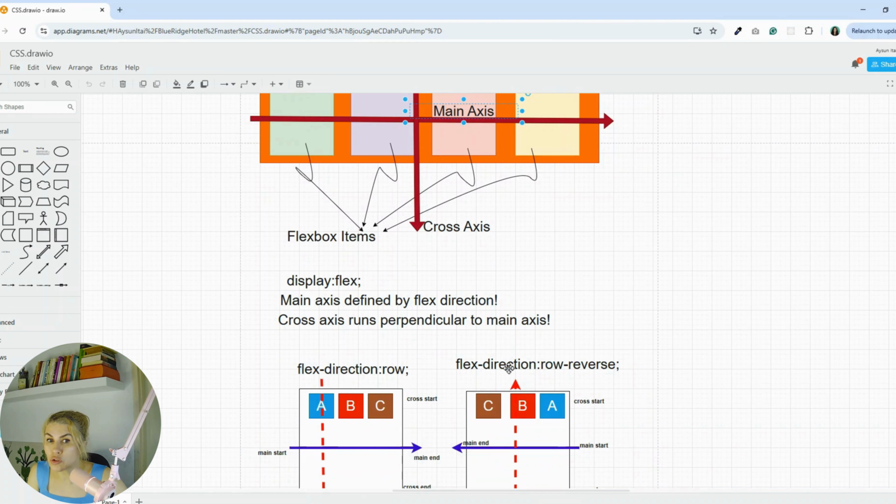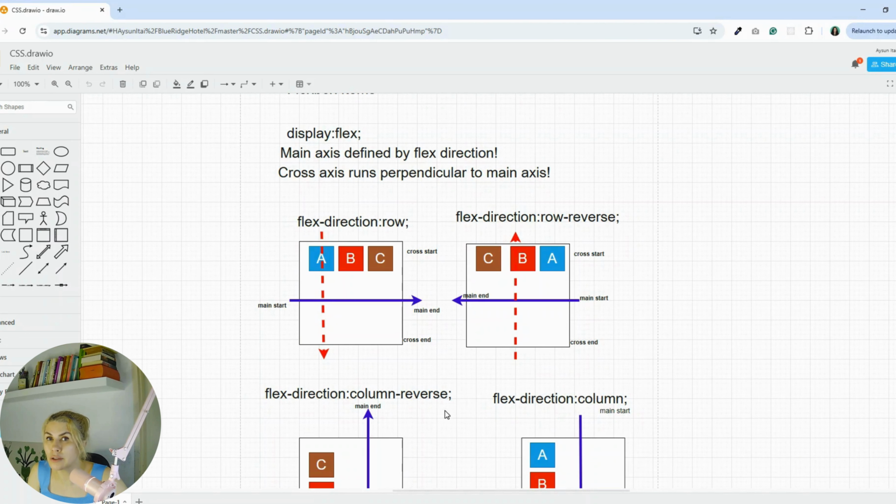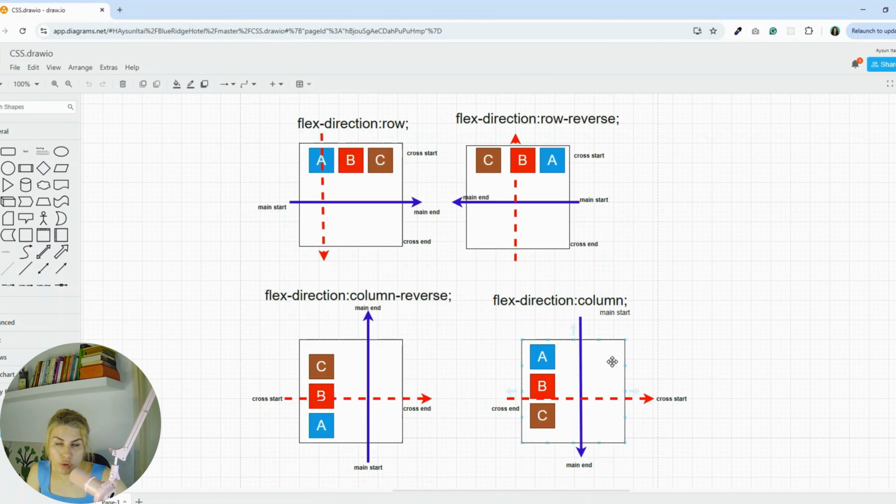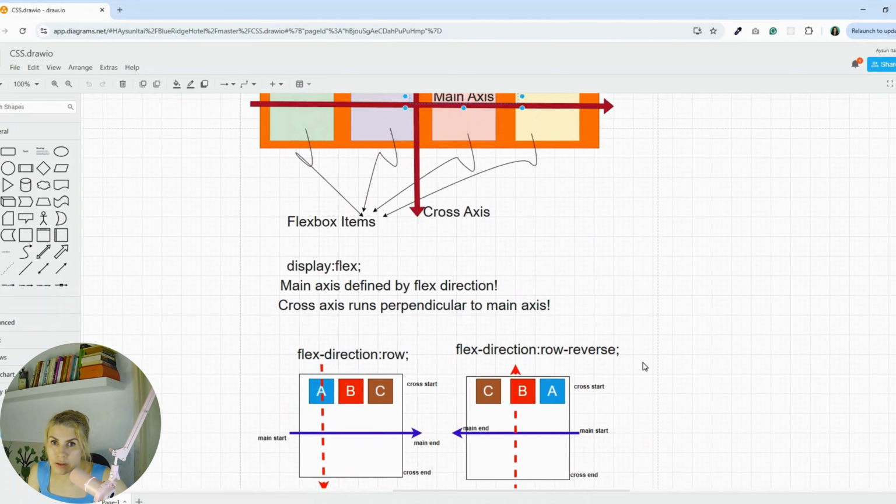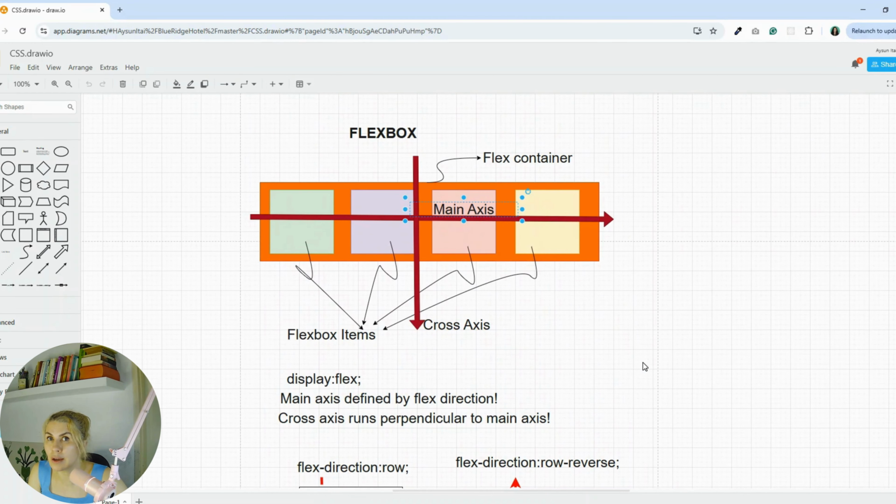If we set the flex direction to row-reverse, the main axis is going to go completely in the opposite direction, and as a result the children are going to position themselves in the reverse direction too. And we also have the column and column-reverse options, which will set the position of the children in the y direction. And the cross axis is the perpendicular axis to the main axis. Those two are quite important to understand how Flexbox is functioning.